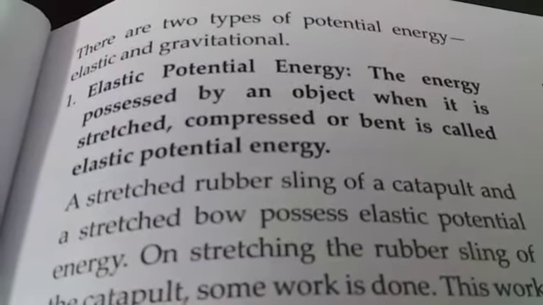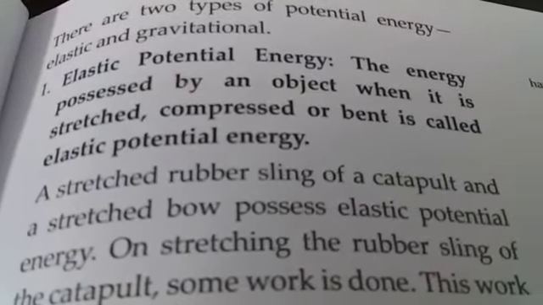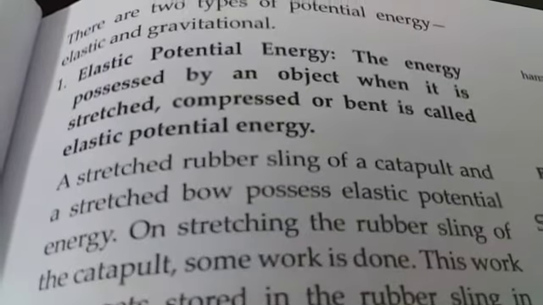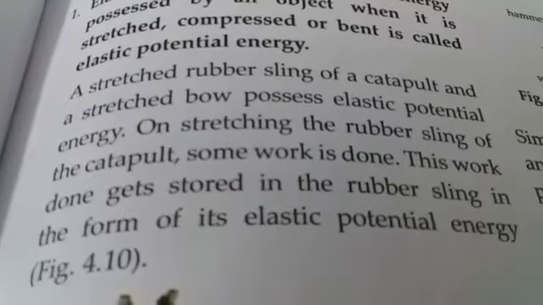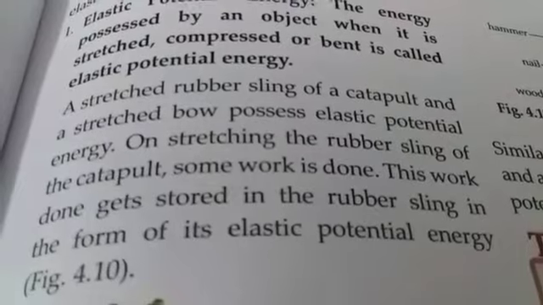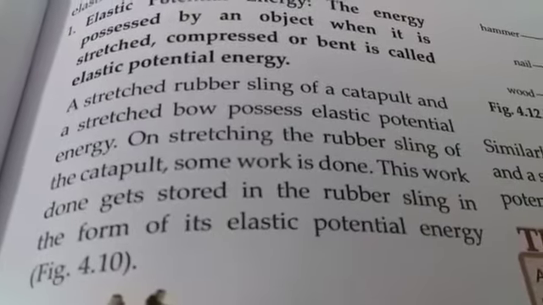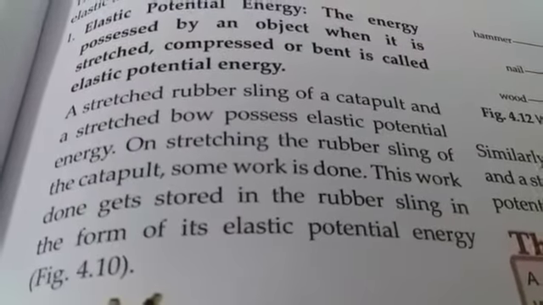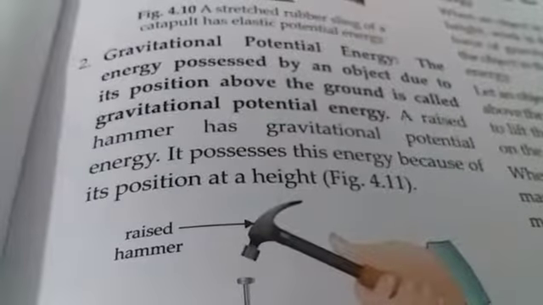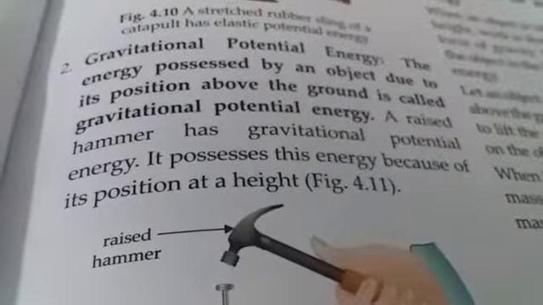There are two types of potential energy: elastic potential energy and gravitational potential energy. First is elastic potential energy. It is the energy possessed by an object when it is stretched, compressed, or bent. Examples are: a stretched rubber sling of a catapult and a stretched bow possess elastic potential energy. On stretching the rubber sling of the catapult, some work is done, and this work done gets stored in the rubber sling in the form of its elastic potential energy. Now, gravitational potential energy, it is the energy possessed by an object due to its position above the ground.